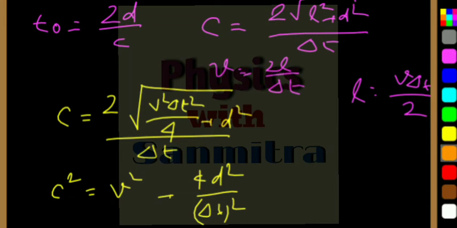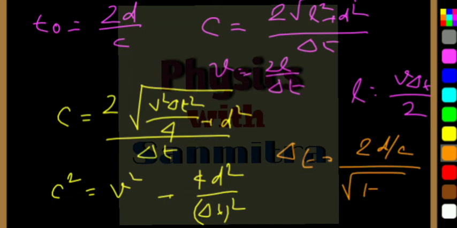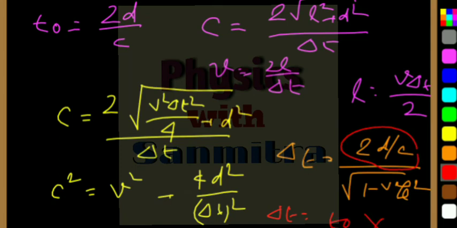If I take del T to one side, I will get 2d by c divided by root over of 1 minus v squared by c square. This part is t naught, and 1 over root of 1 minus v squared by c squared is gamma. So del T is equal to t naught into gamma. This is my equation.